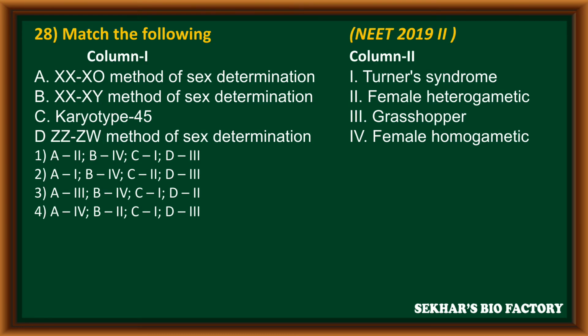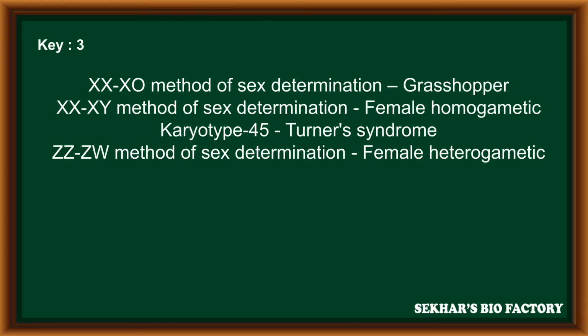Question number 28. Match the following. It is from NEET 2019 Phase 2. In column 1, A. XO method of sex determination. B. XY method of sex determination. C. Karyotype 45. D. ZW method of sex determination. In column 2, 1. Turner syndrome. 2. Female heterogamety. 3. Grasshopper. And 4. Female homogamety. In this, the correct matching is third option, because XO method of sex determination is seen in grasshopper.